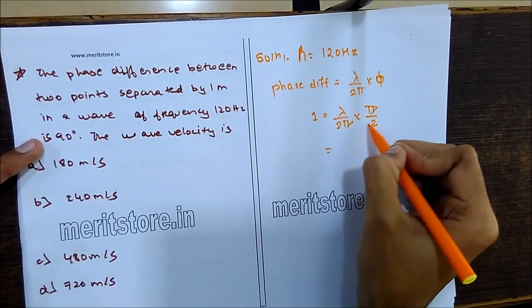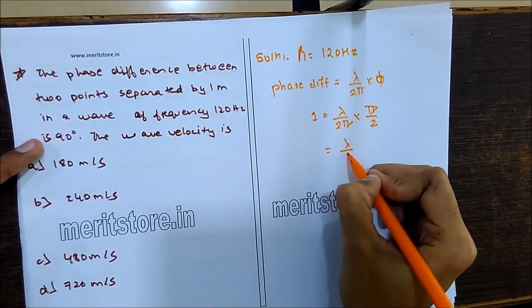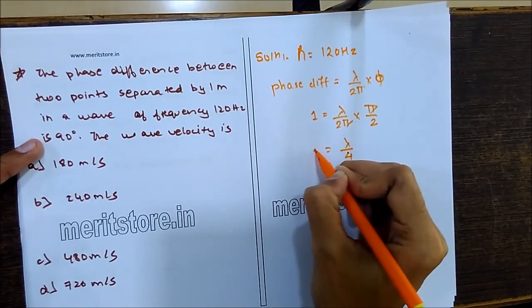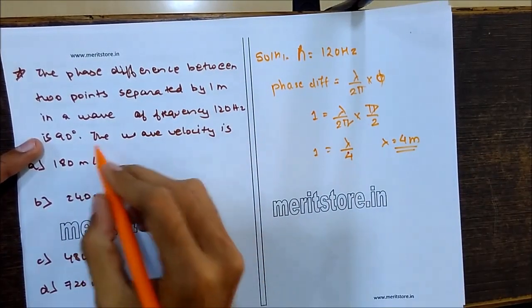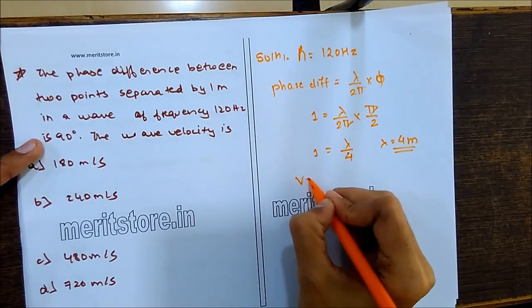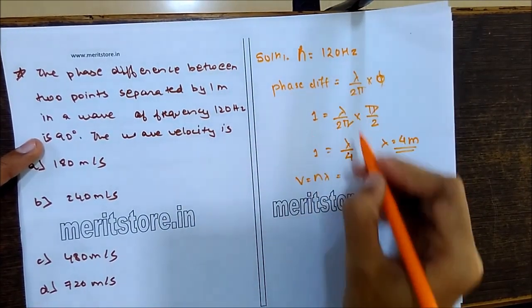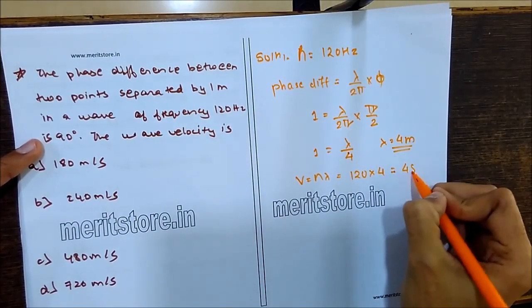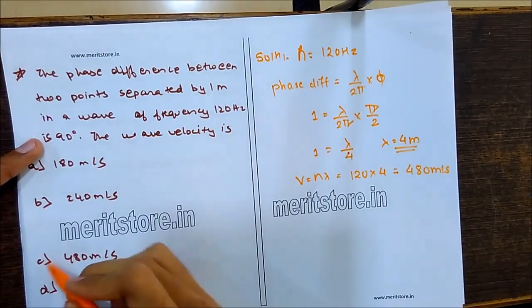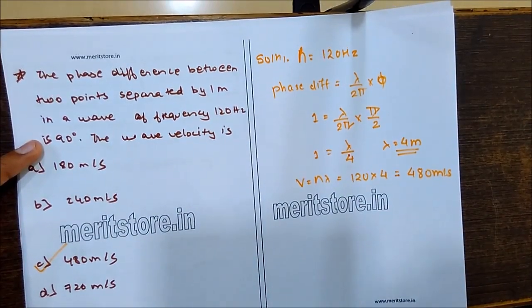So solving this, we get lambda by 4 equals 1, so lambda becomes equal to 4 meters. So we need to find the wave velocity. Velocity is equal to n into lambda. n is the frequency 120, lambda is the wavelength 4, so we get the answer 480 meters per second. So C is the correct option.